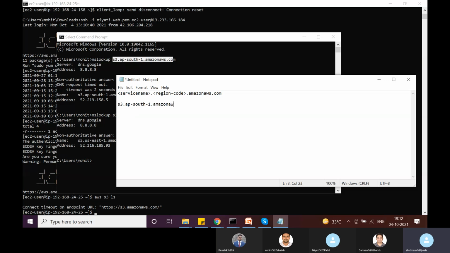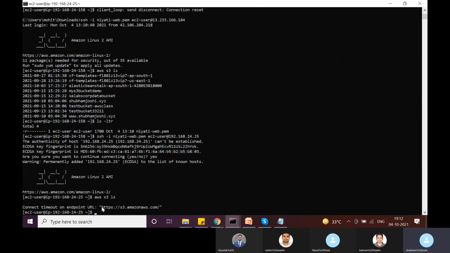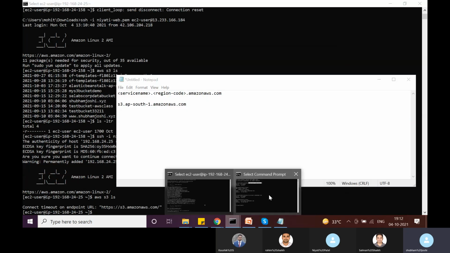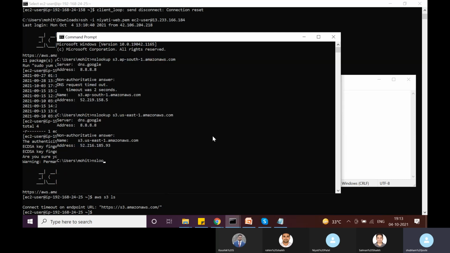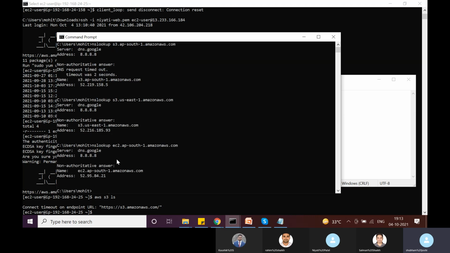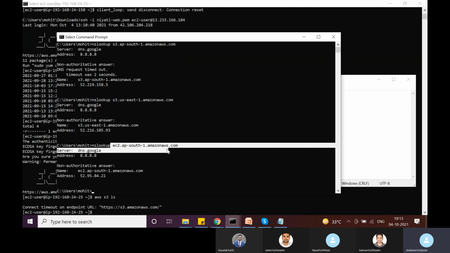amazon aws.com. So we can see here connection timed out on endpoint URL. Okay, and for example, I can also show you for EC2. So nslookup ec2.ap-south-1.amazonaws.com. So we can see even this API endpoint